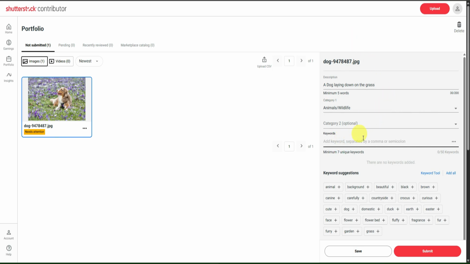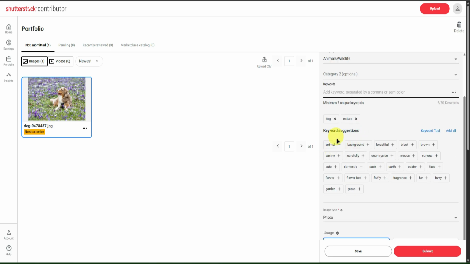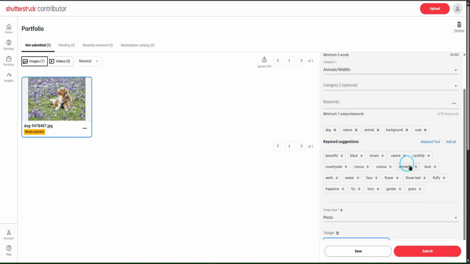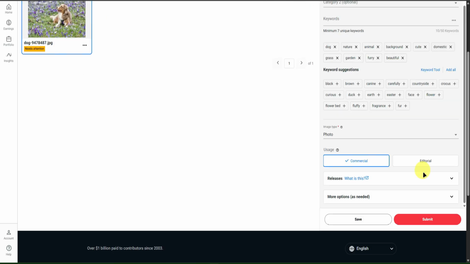There you go. And then just simply add keywords right here. You can separate them by a comma or a semicolon. Dog, nature. Or you could just simply choose the keyword suggestions right here at the bottom. I'll just choose animal, background, cute, domestic, grass, garden, furry, beautiful. Yeah, so there you go.